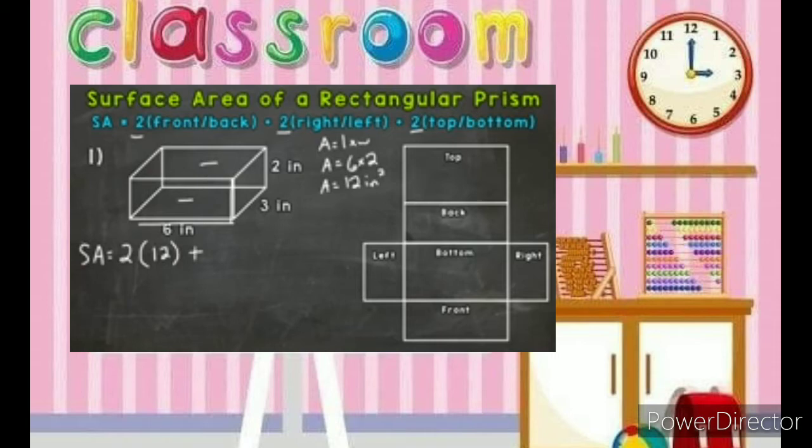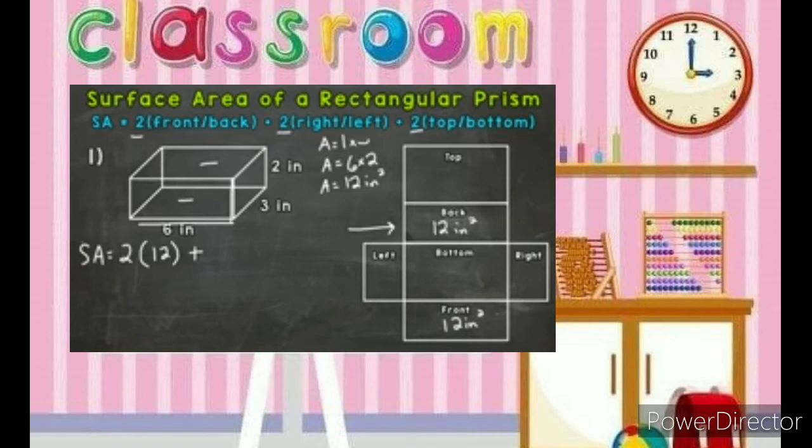Plus, now we need to do the right and left. But before I get to that, I want to mention that to the right here, I have a net of that rectangular prism. I unfolded it so you can see all of the faces, and it's not in 3D form. It lays everything out so we can visualize what we're doing a little better. So as of right now, we have 12 square inches for the area of the front and the back.